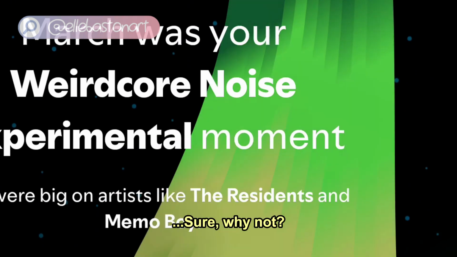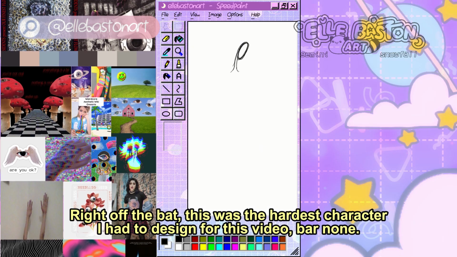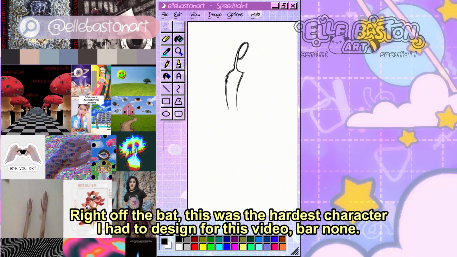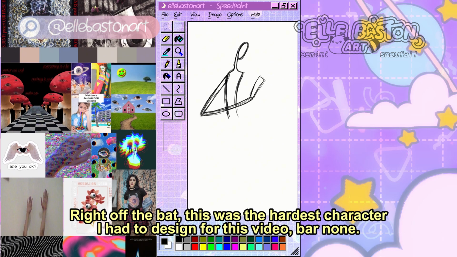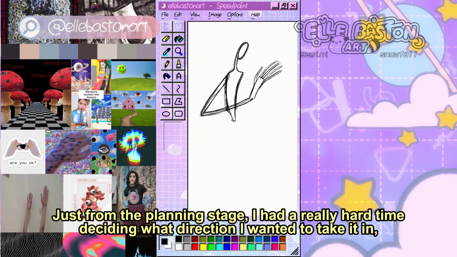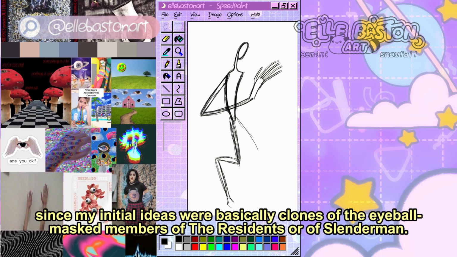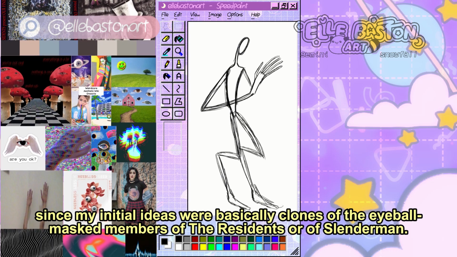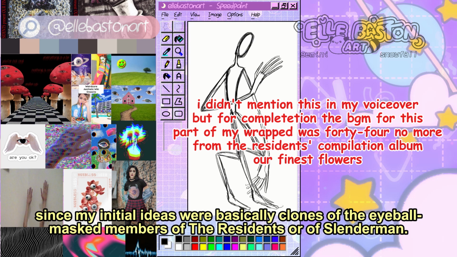Sure, why not? Right off the bat, this was the hardest character I had to design for this video, bar none. Just from the planning stage, I had a really hard time deciding what direction I wanted to take it in, since my initial ideas were basically clones of the eyeball mask members of the Residents or of Slender Man.